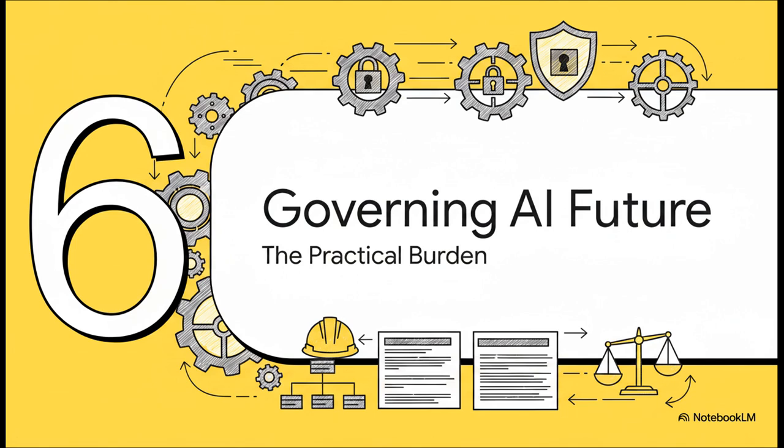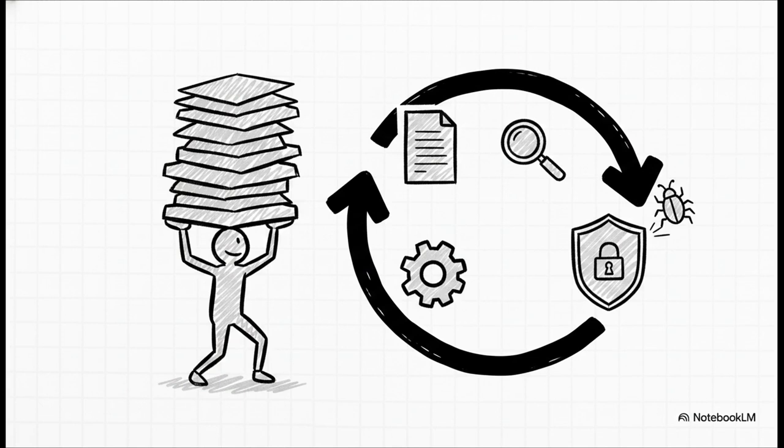Finally, Section 6. Governing the AI future and the practical burden. We have to acknowledge that the practical burdens of governance cannot be ignored. Teams have to consciously decide which surfaces actually deserve authority in the first place. Then you have to keep those surfaces short enough to audit, structured enough for a machine to parse, explicit enough to test, and, crucially, close enough to execution that a violation actually hurts the build or the run. Remember, generated code still carries bugs, latency, and security exposure. Serious engineering teams must maintain this disciplined operational control loop to prevent their systems from quietly drifting into chaos.